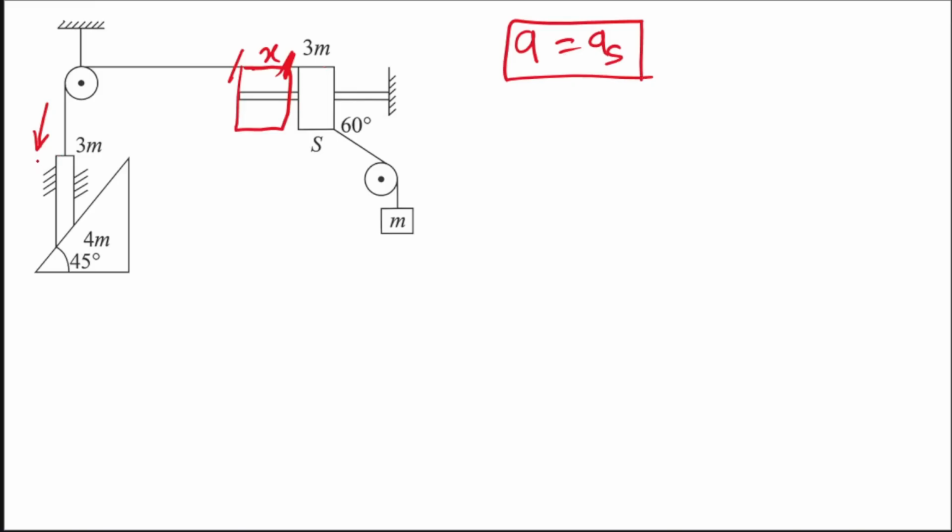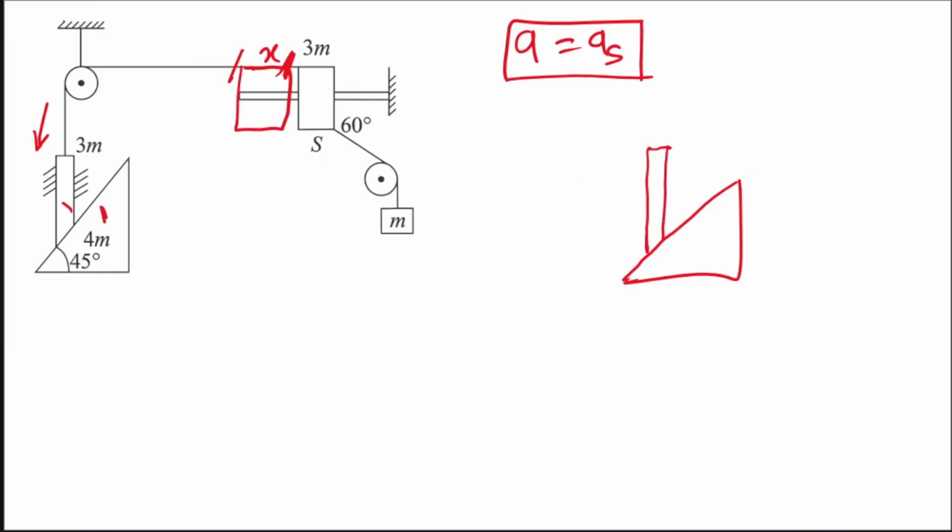Now look, is there any other constraint left? You need to look at things carefully. One more constraint is left, and that is between this rod and the wedge. So let us draw this separately like this. Let us talk about this. In this question, it is said that the rod is constrained to move in the vertical direction, right?